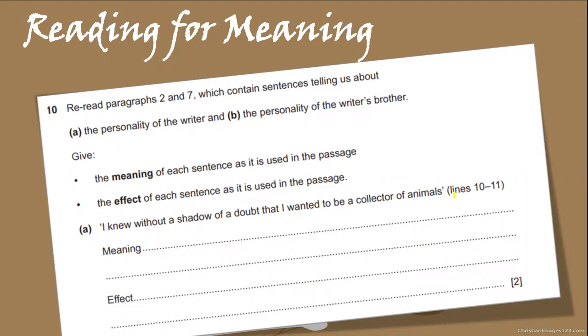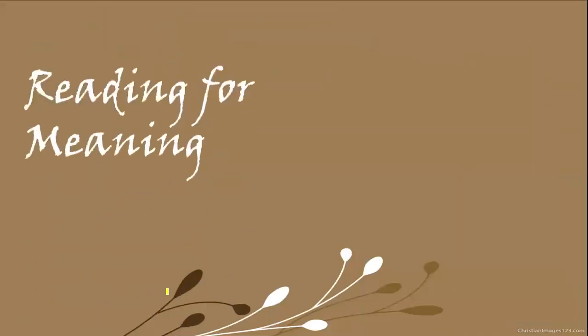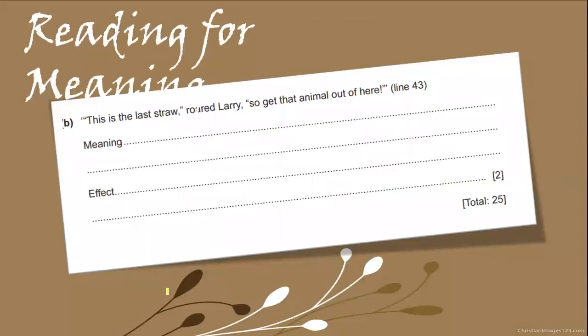The first line, we have already discussed it. Here, the meaning is that the writer is quite clear about his future plan. He knows what he is going to do. He is sure, he is definite. And the effect is that this shows that the writer is determined. This shows that the writer has a single mind. This shows that he is decisive. So let's look at the mark scheme, how the mark scheme tells it. It's going to come a little later.